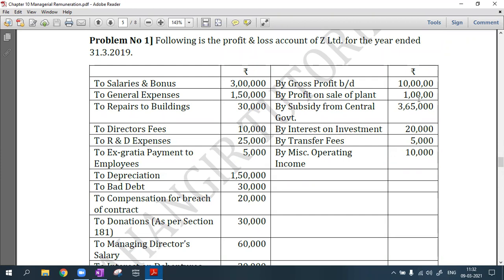I have a profit on sale of plant, a subsidy I got from the central government, and some interest which I've received on investments. Then my transfer fees. Companies have shares, right? Shares keep on transferring from one person to another, for which the company charges fees. It is an allowable income, proper income. And miscellaneous operating income, 10,000.